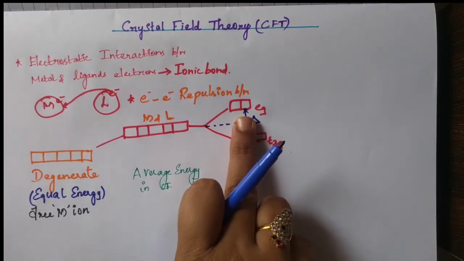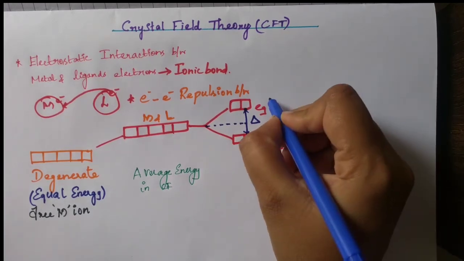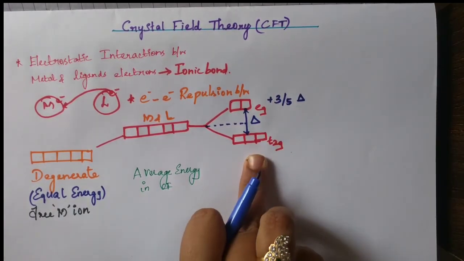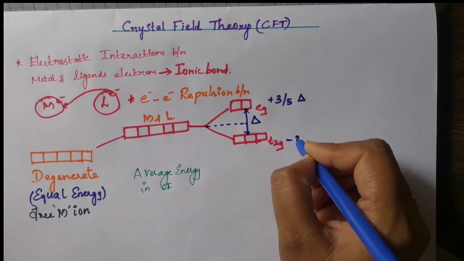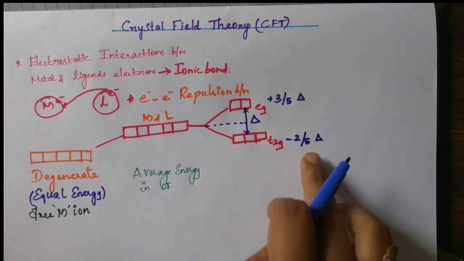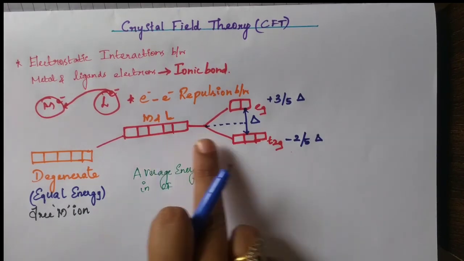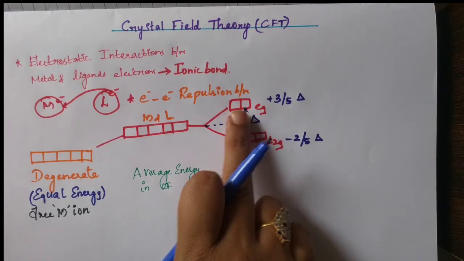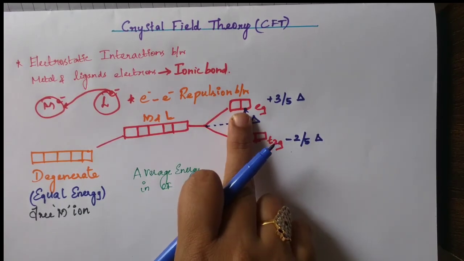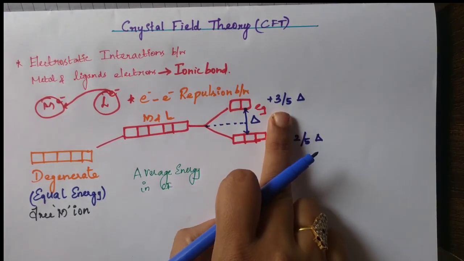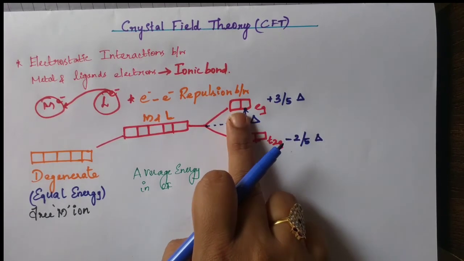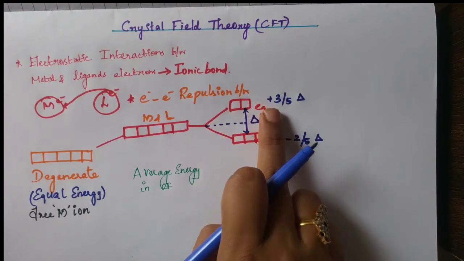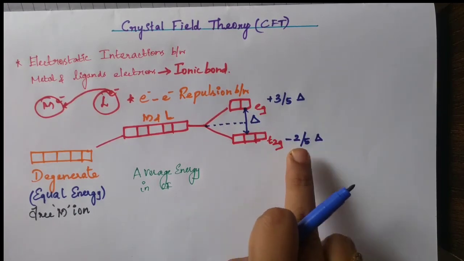Here, two states are there, right? So the value is plus 3 by 5 delta. And here, three boxes are there. So it is minus 2 by 5 delta. So 5 means out of 5 orbitals, here minus 2 by 5 is its value. And here out of 5 orbitals, two boxes are here. So 3 by 5. So one clue is there, that is the opposite of boxes. Here how many boxes? And the opposite value 3. Here 2 boxes, 3. Here 3 boxes, 2.